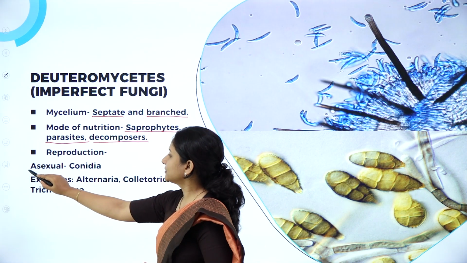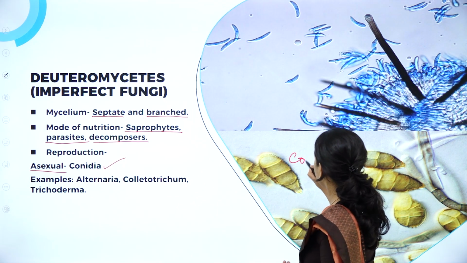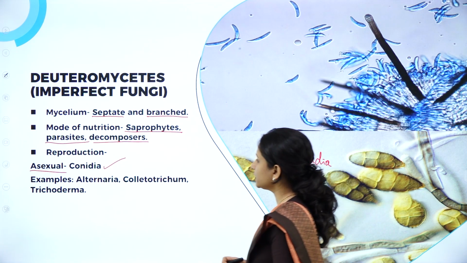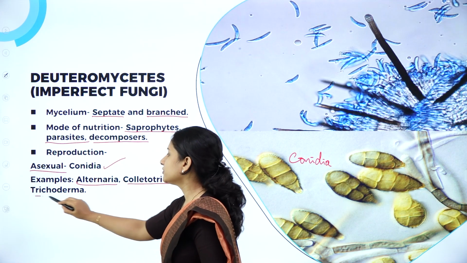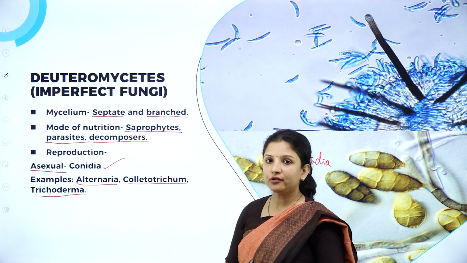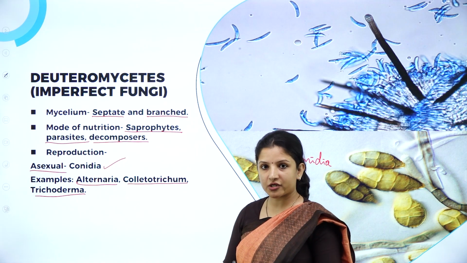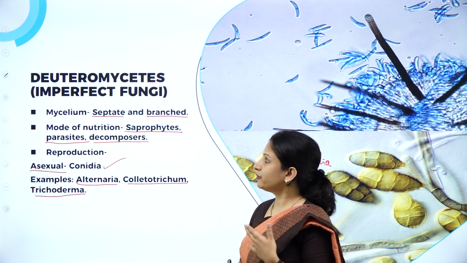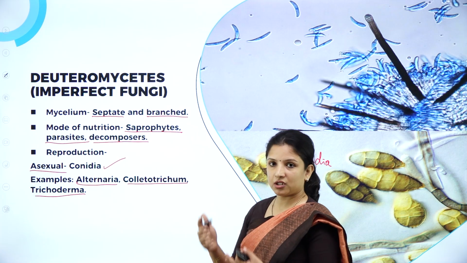Next, the reproduction is asexual by the formation of conidia. So here you can see conidia of Alternaria. Conidia are produced on conidiophores. Examples: Alternaria, Colletotrichum and Trichoderma. So this is about Deuteromycetes. They have only an asexual method of reproduction, where the conidia directly germinate to produce a new Deuteromycete again. So this was about this particular topic.